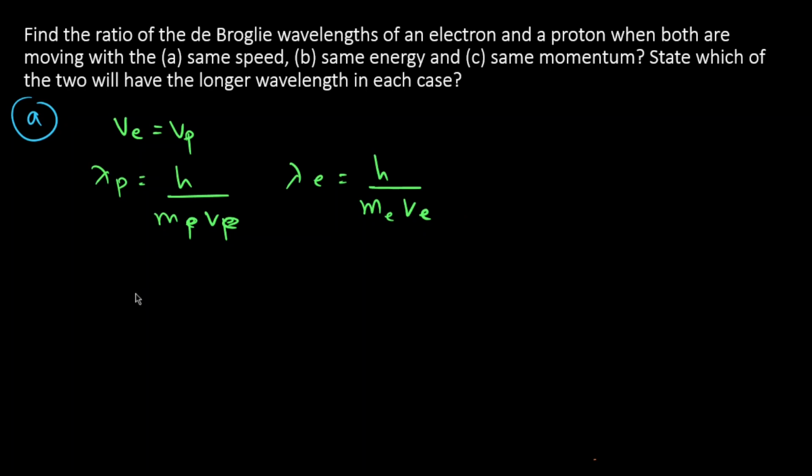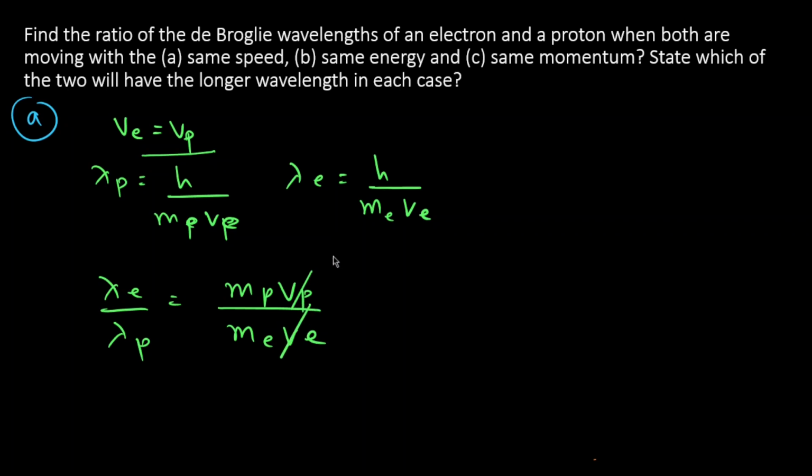So the ratio lambda E upon lambda P: h will get cancelled, leaving MP VP upon ME VE. We know VE is equal to VP, so these two will get cancelled. So the ratio of their wavelengths is inversely proportional to their masses.